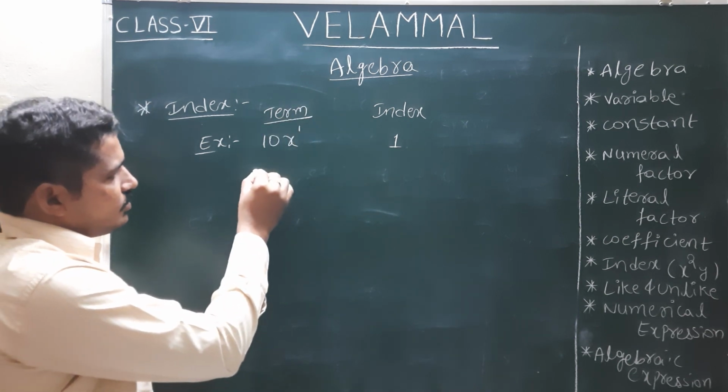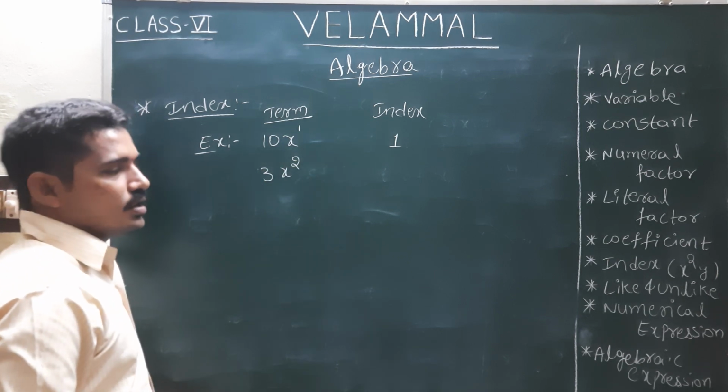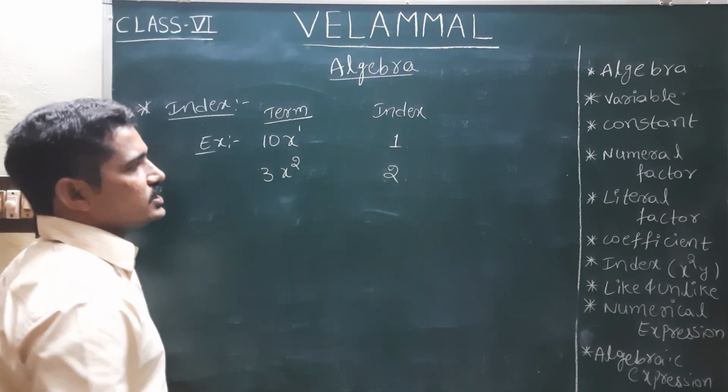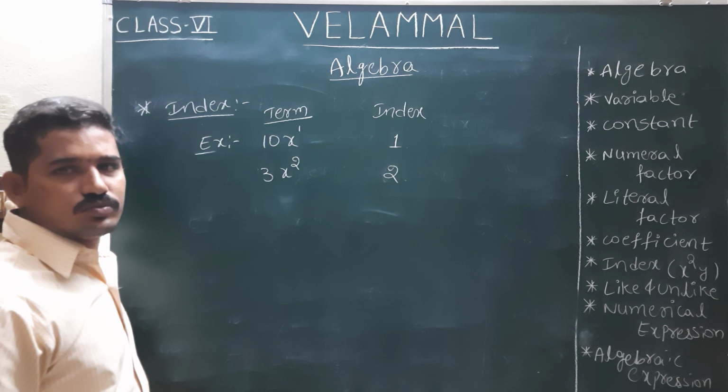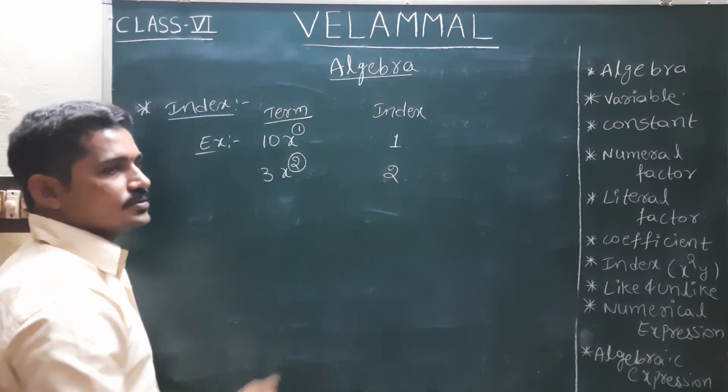Next, for example, I am taking one more term, 3x square. Now the variable power is 2, so here we will take the index as 2. Okay, the power of the variable is called the index.